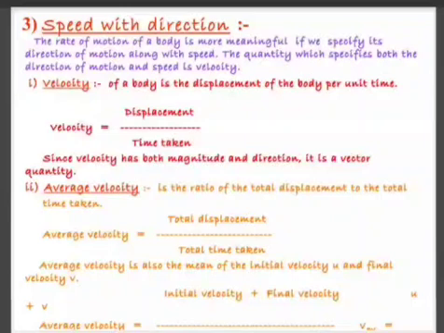So there are two velocities. Initial means during the start. Final means the later one. You add and divide by 2, just like you find the average of two numbers. Same way, you add initial and final, and divide by 2. Initial velocity is denoted by u and final velocity is denoted by v.